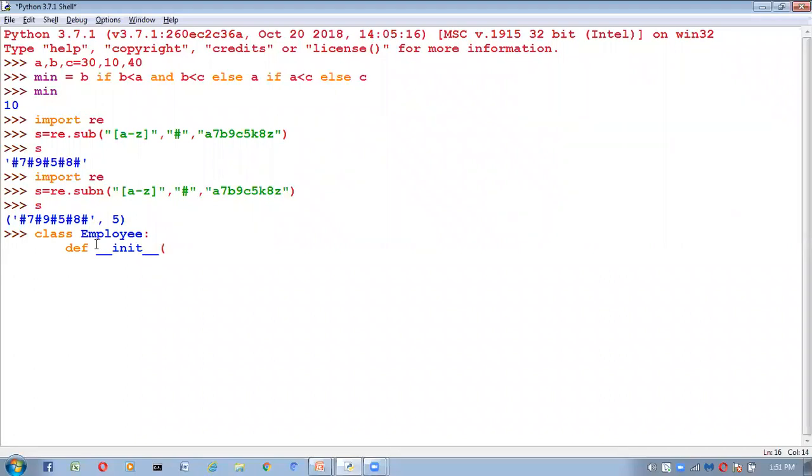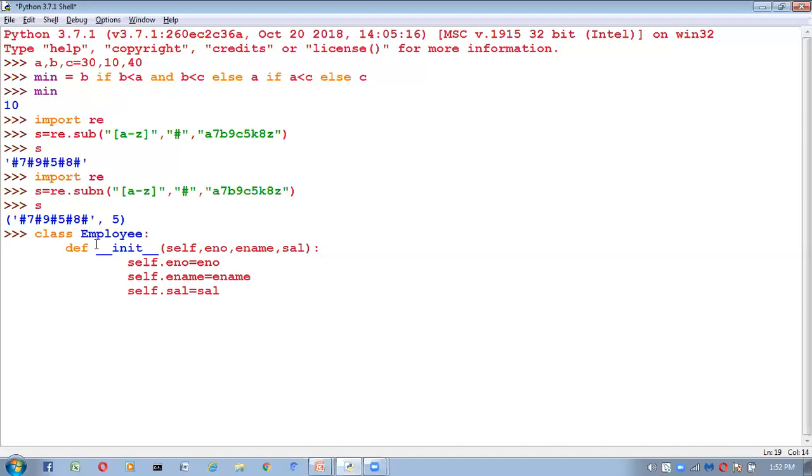First argument should be self, and then employee number, employee name, and salary. Here we have to do self dot e number is equal to e number, self dot e name is equal to e name, next self dot salary is equal to salary. I'm taking like this only.